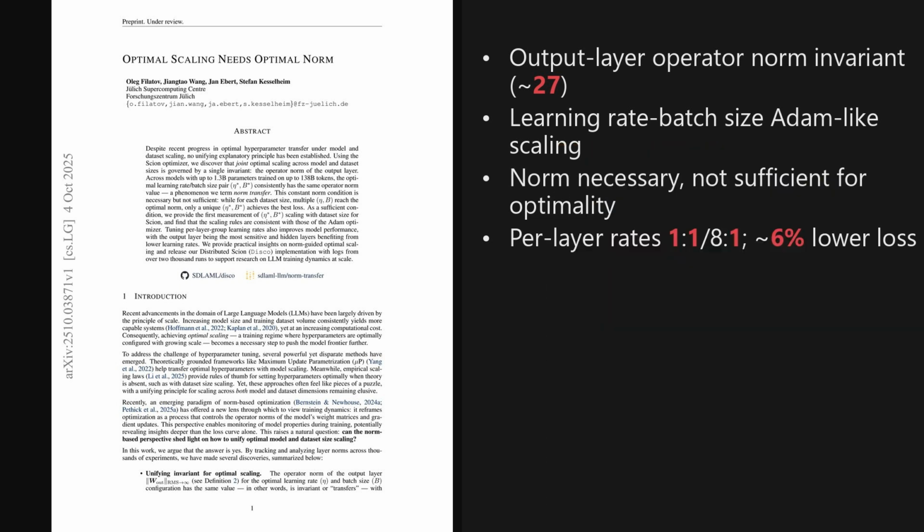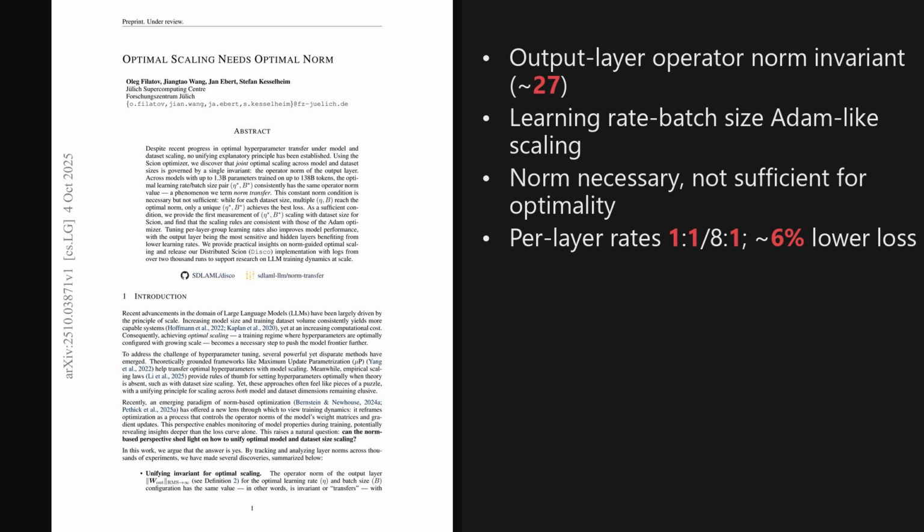I'm Alex. Today we're looking at a paper from the Hugging Face Trending List, published on October 4th, 2025, about 4 days ago. The striking claim is that a single invariant, the operator norm of the output layer, controls joint optimal scaling across models and datasets, which the authors call norm transfer. The paper is titled, Optimal Scaling Needs Optimal Norm, and the implications for model training are quite significant.